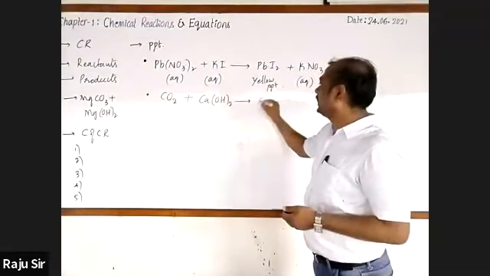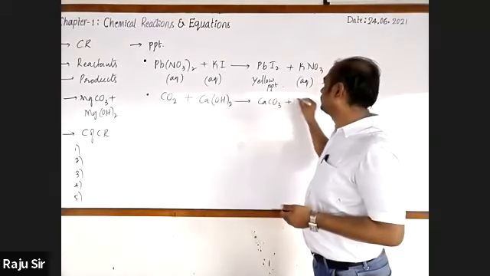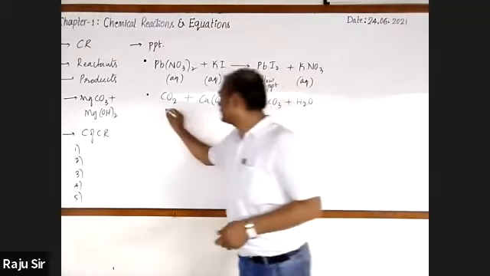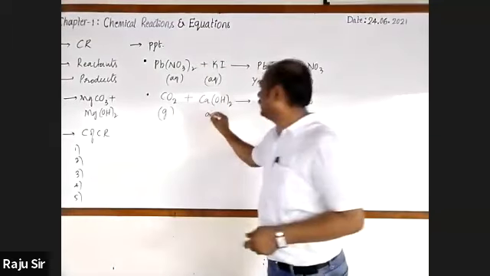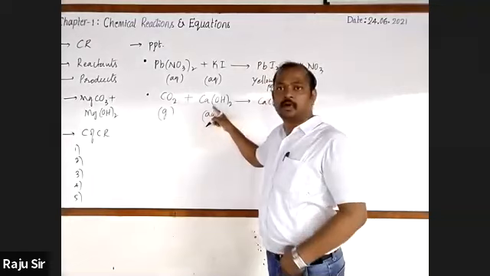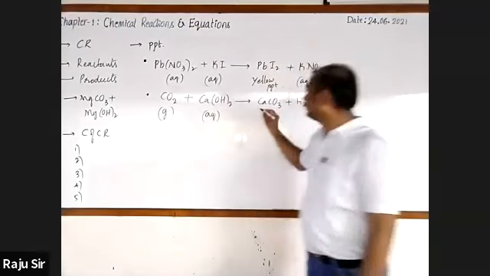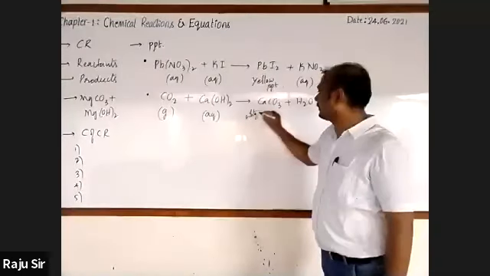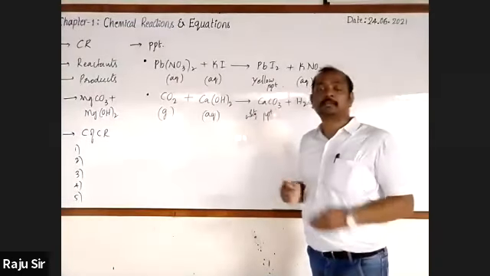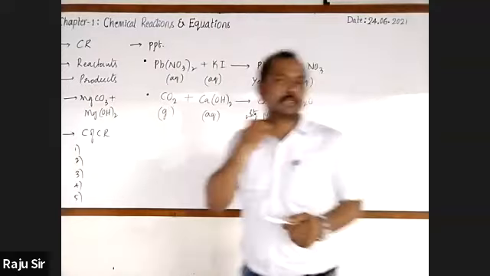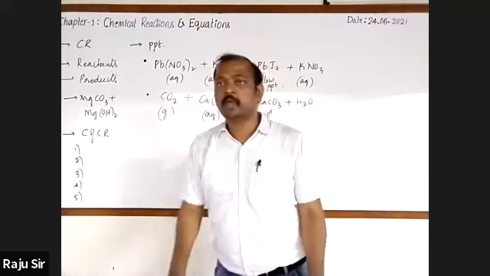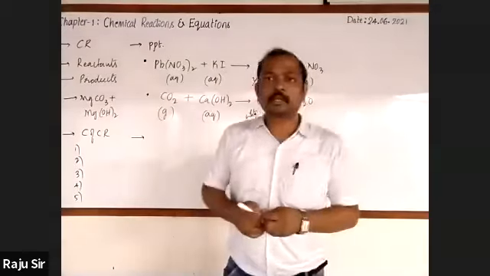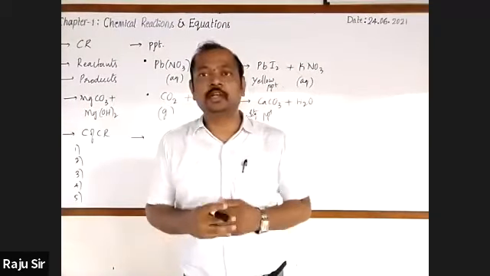Then calcium carbonate is formed plus water. Look here, a gas is passed into the aqueous solution of calcium hydroxide. It forms a white precipitate called calcium carbonate. So these are the two examples. Okay, I think this much we had discussed.